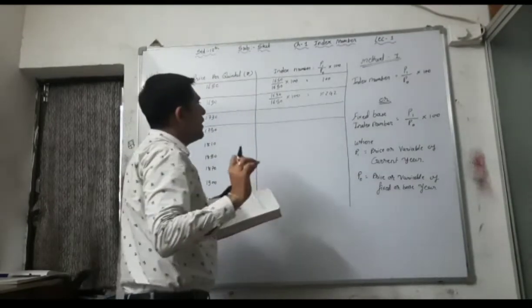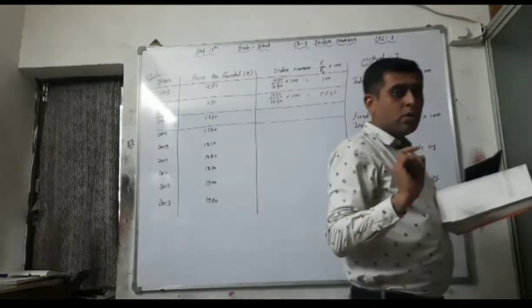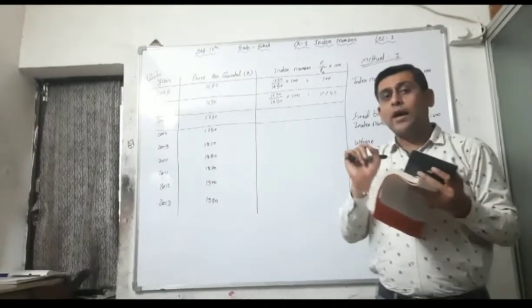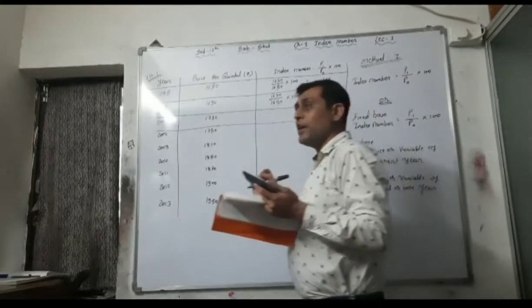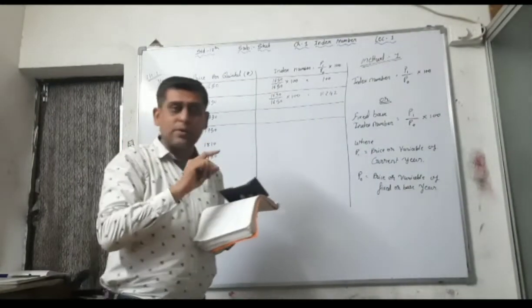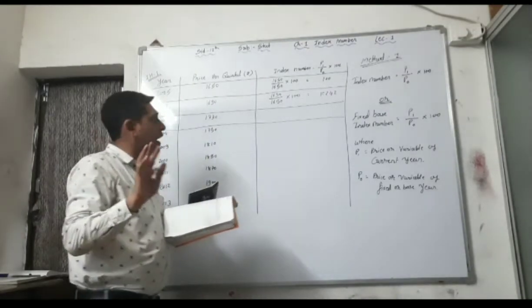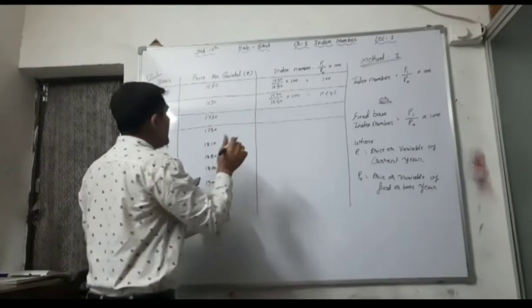We just have to multiply and divide. In chapter number 4, it is also easy. While we are doing moving averages, first of all we have to add, then divide. In the 4th chapter, we have to just divide and multiply, nothing else. So use your calculator carefully.